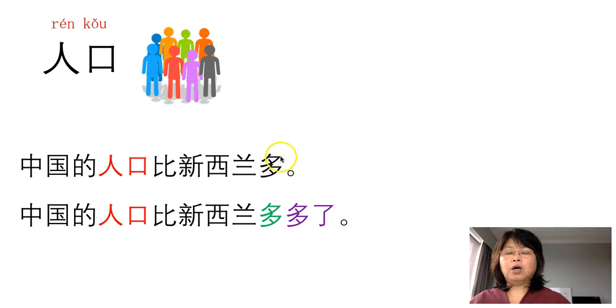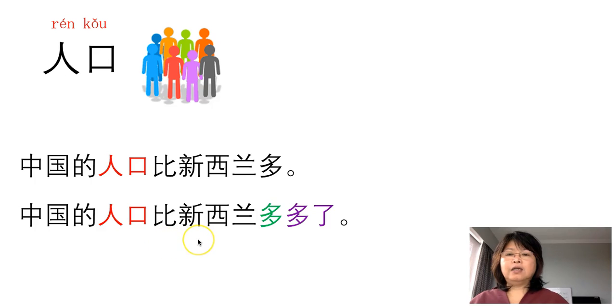We use 多 or 少. 多 means a lot. So literally, the Chinese population is more than New Zealand's. 多 means more. Or if you want to say much more, we add another 了: 中国的人口比新西兰多了。That means the Chinese population is much bigger than New Zealand's.